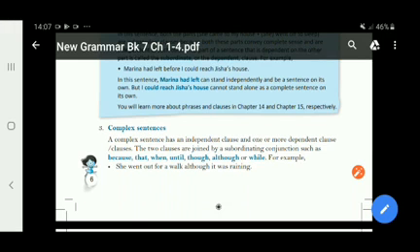See the examples of complex sentences. The first one is, she went out for a walk although it was raining. She went out for a walk is the independent clause, although it was raining is the dependent clause. And you can see both the clauses are joined by the subordinating conjunction although.